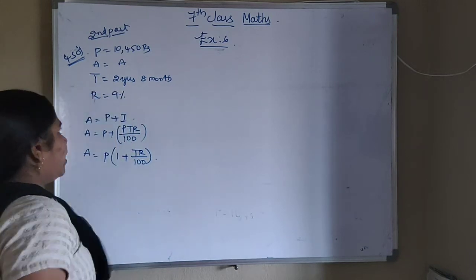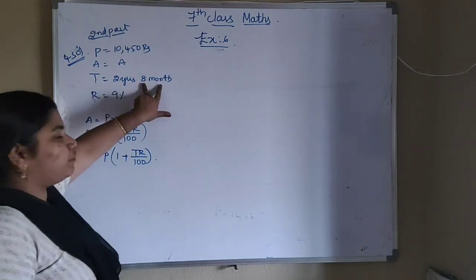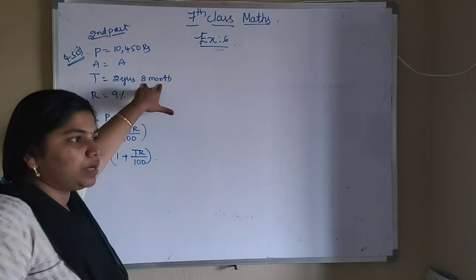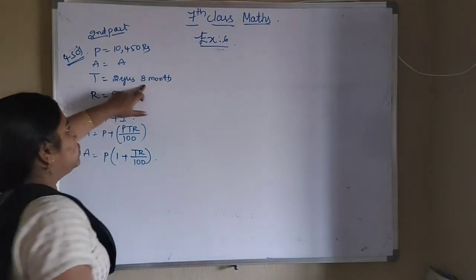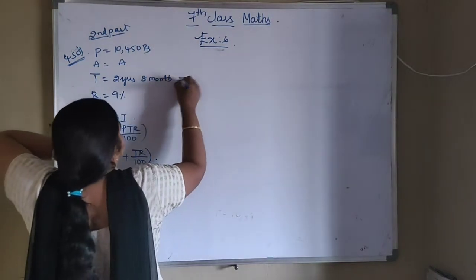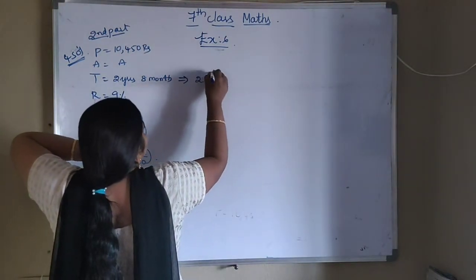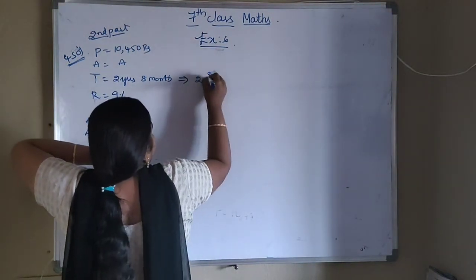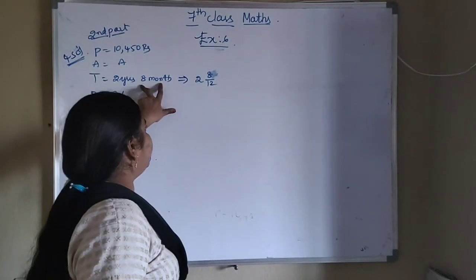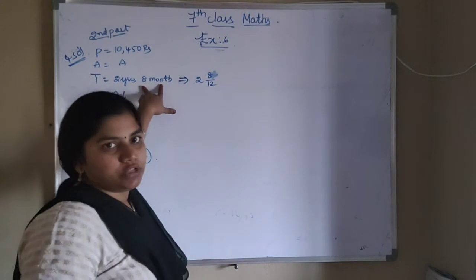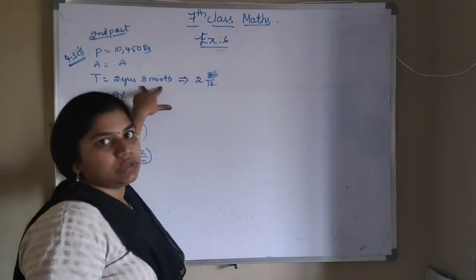Okay. Now we have to convert this 8 months into years. How to convert this 8 months into year? In 1 year you will be seeing 12 months. So we have to divide this 8 with 12. 8 by 12. So I am converting 8 months into year. So 1 year will be equals to 12 months.